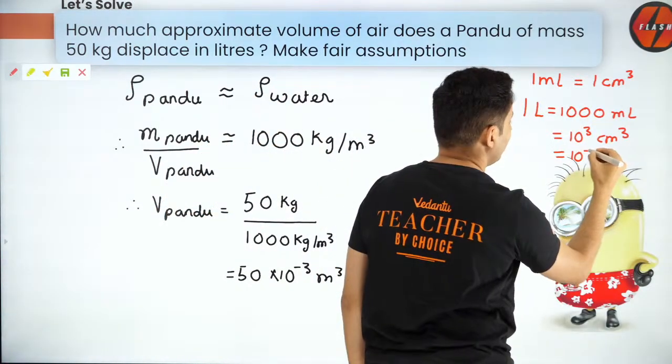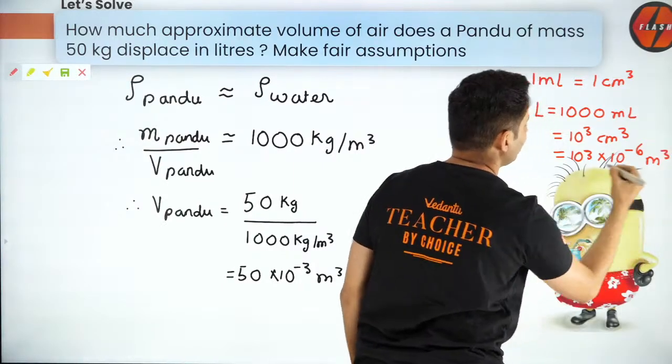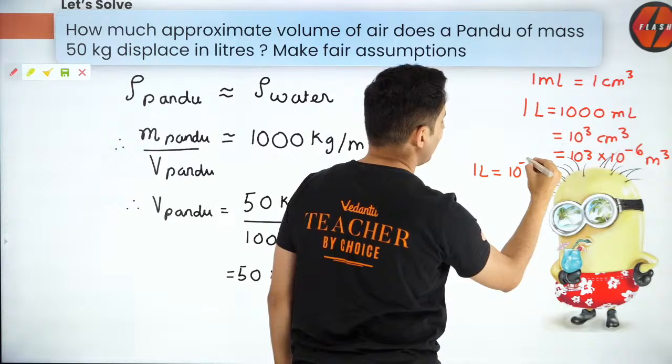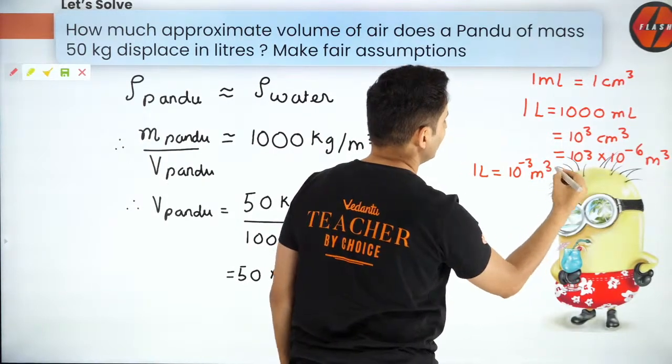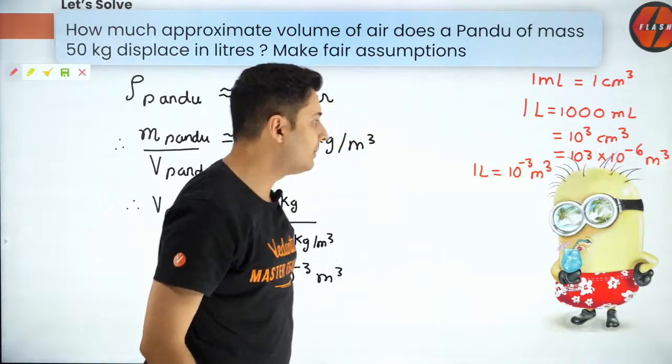So 10 to the power 3 into 10 to the power minus 6 meter cube. So 1 liter is nothing but 10 to the power minus 3 meter cube. Look at that. 1 liter is how many meter cube? 10 to the power minus 3 meter cube.